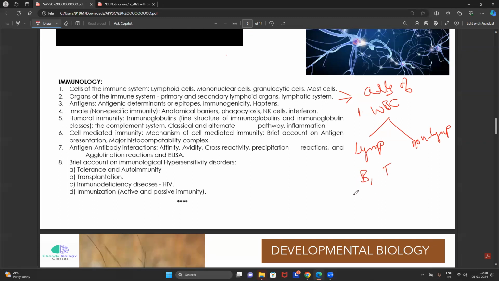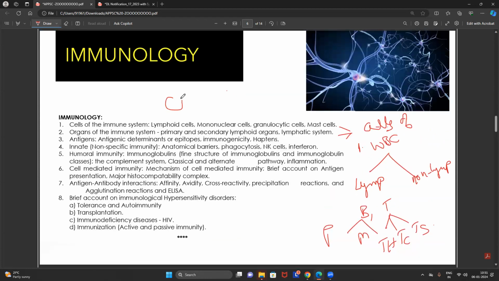When you are reading the B lymphocyte, you have to read plasma cells, memory cells in extreme depth, and their development. In T lymphocyte, we have to focus on T helper cell, T cytotoxic cell, T suppressor cell. See, friends, whatever I'm telling you in this particular slide is very small. I can tell you immunology is like an ocean. It will take me 1 month to teach only immunology to all of you. That much depth we have to read, my friends.